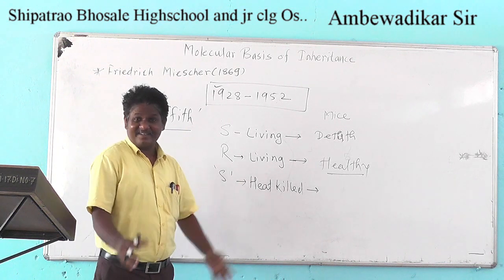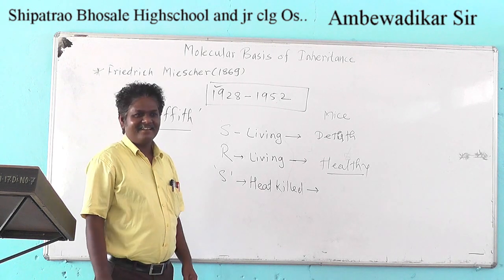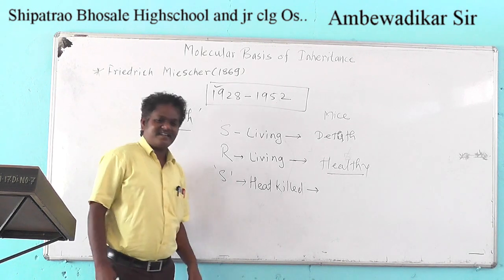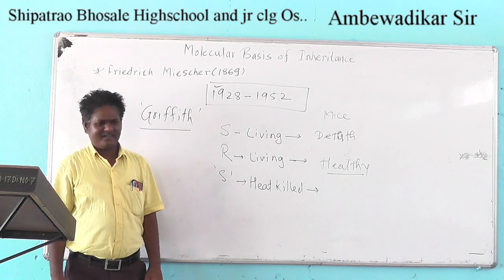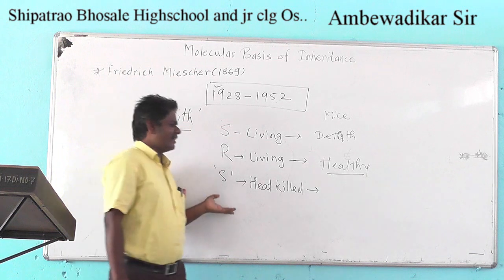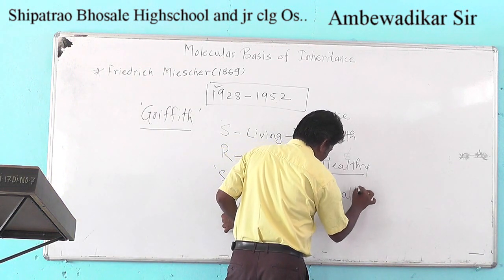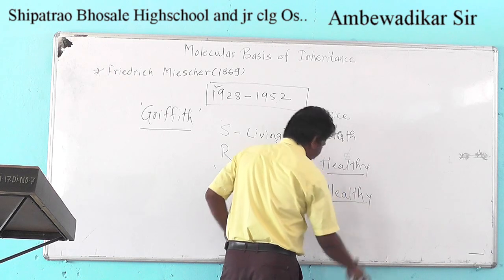It is more interesting to see what will happen if the heat killed S strain is injected. This heat killed S strain, when it is injected, is already killed, so it does not cause the disease, and mice remain healthy.